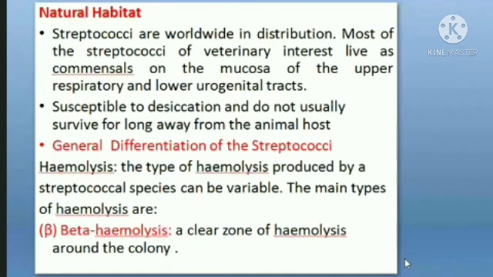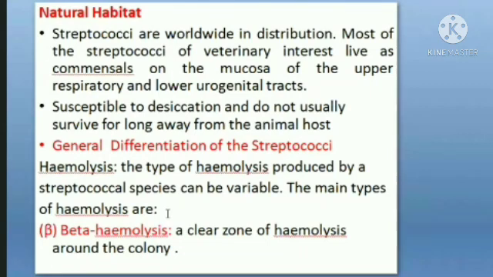Now moving on, we will talk about some very important characteristics of streptococci, which not only provide the virulence attribute to them, but can also be used as differentiating criteria from other gram-positive organisms. The very important point is hemolysis.